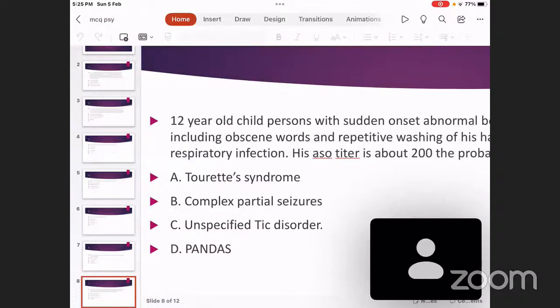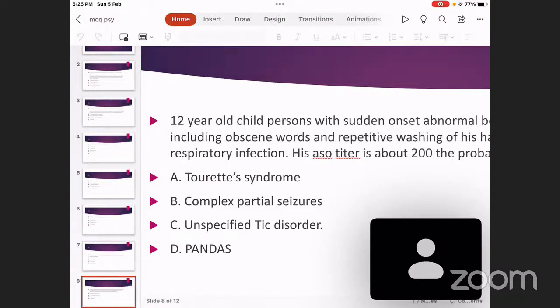And we know that streptococcal infection is very notorious for producing systemic impacts. It can produce glomerulonephritis, it can produce rheumatic heart disease. Just like that, the streptococcal remnants can go to the brain and produce irritation in the basal ganglia, and that leads to PANDAS. The clinical features of PANDAS include violent or hyperactive behaviors, tics, which can be either vocal tics or motor tics, and obsessive compulsive behaviors like repeated washing or saying the same word over and over again or doing the same action over and over again.